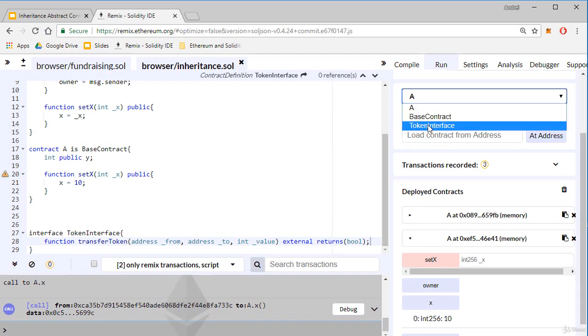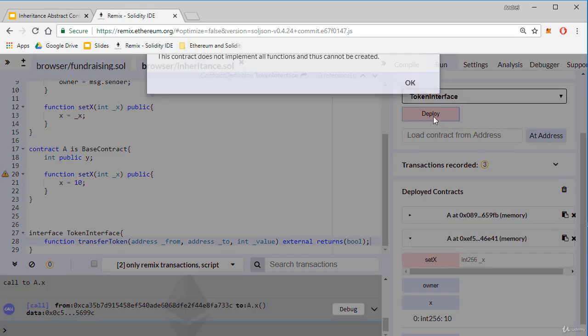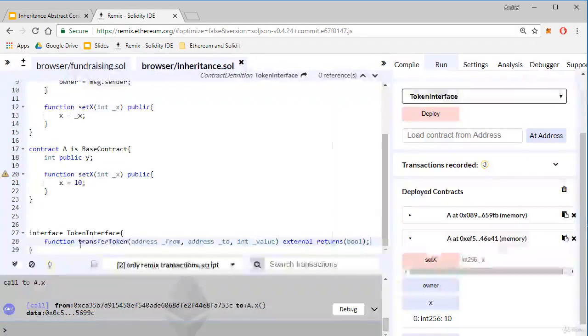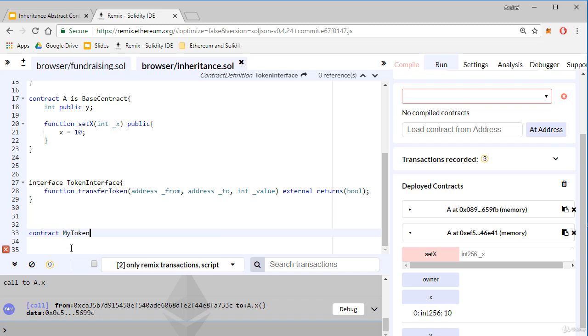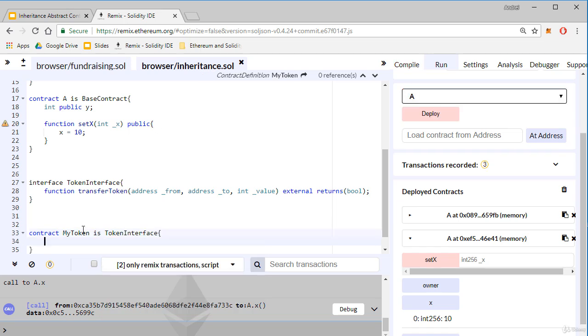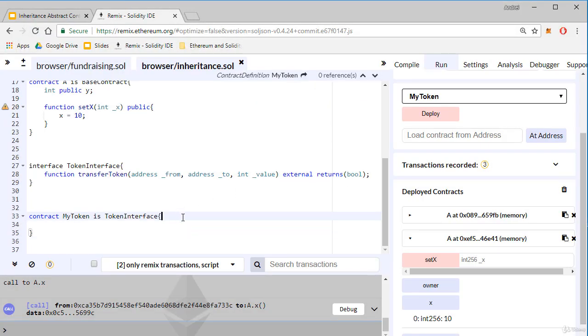Of course, we cannot deploy an interface. If we want to deploy the TokenInterface, we'll get an error. And now let's create another contract named MyToken that inherits the TokenInterface. So, is TokenInterface. It's mandatory for this contract to implement this function. Otherwise, this contract cannot be deployed. If I try to deploy MyToken, I'll get an error. I must implement this function.